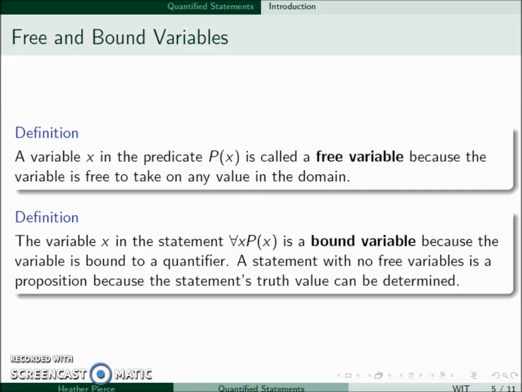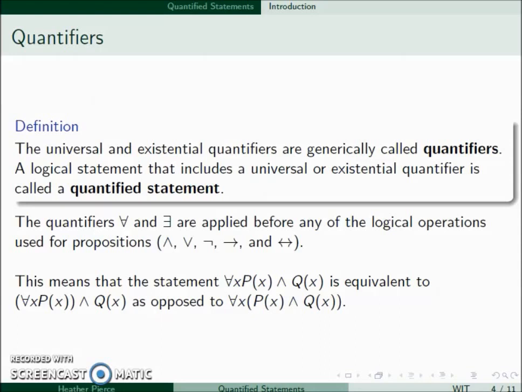So if I go back to my last example, the first example, for all x, p of x and q of x, is not a proposition because the x in the q of x is not bound. It's not bound to any type of quantifier. The second one, where I have the parentheses around the p of x and q of x, has both of the variables bound, so it is a proposition.